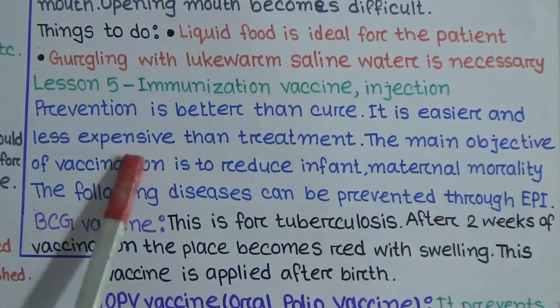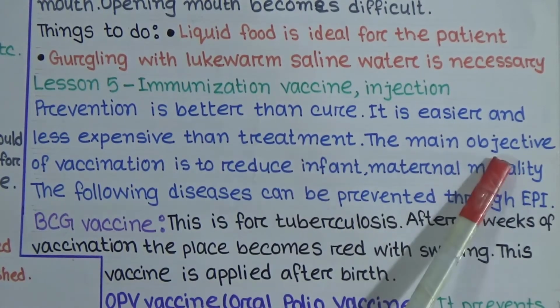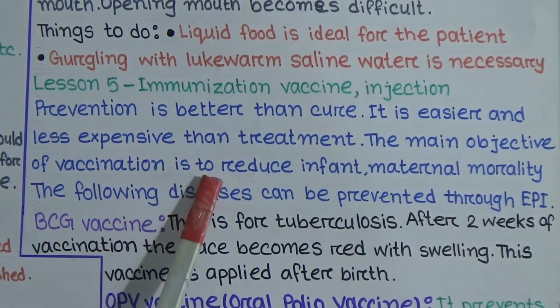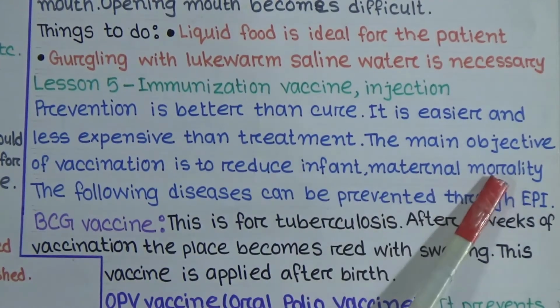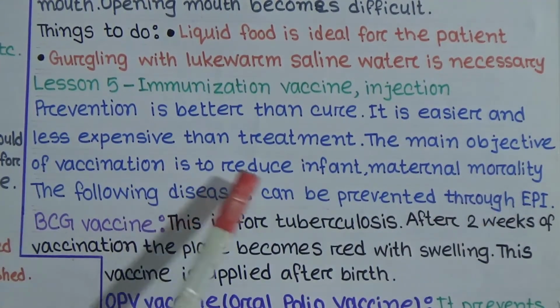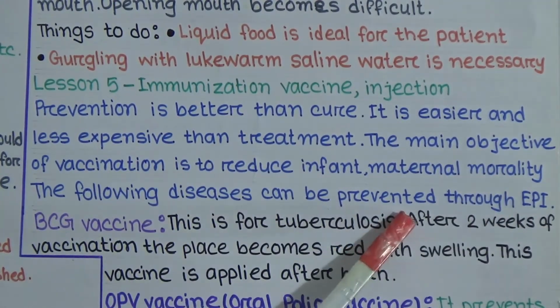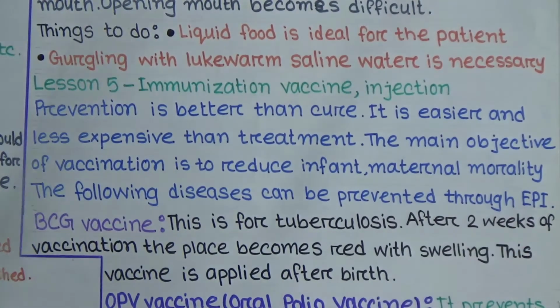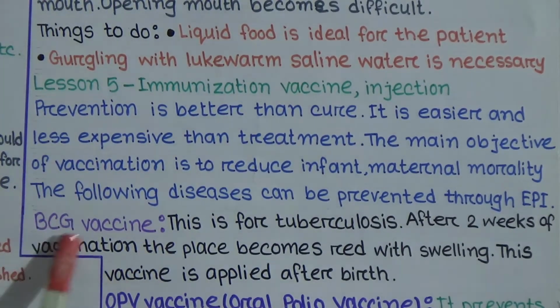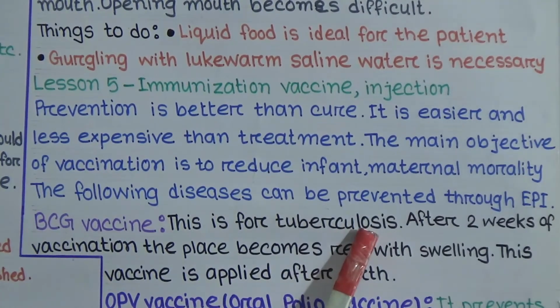It is easier and less expensive than treatment. The main objective of vaccination is to reduce infant mortality. The following diseases can be prevented through EPI. So the following are BCG vaccine, OPV vaccine, pentavalent vaccine, vaccine for measles, TT. First, I am going to discuss BCG vaccine. This is for tuberculosis.